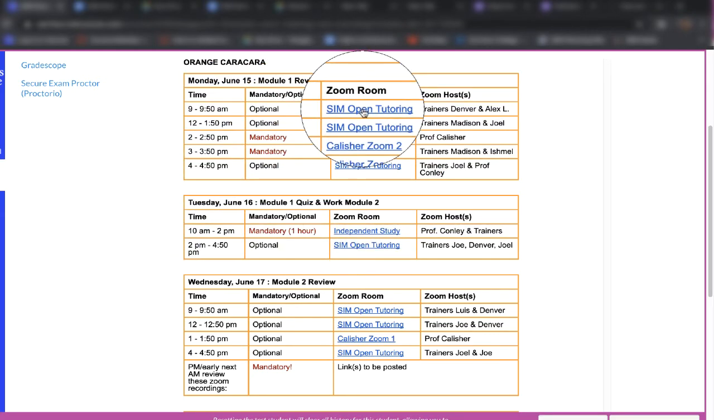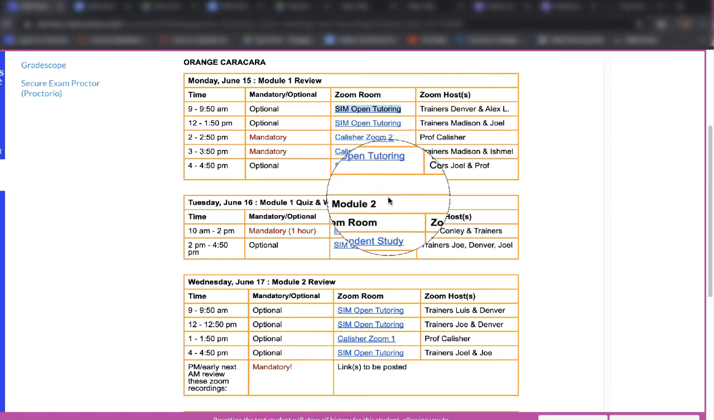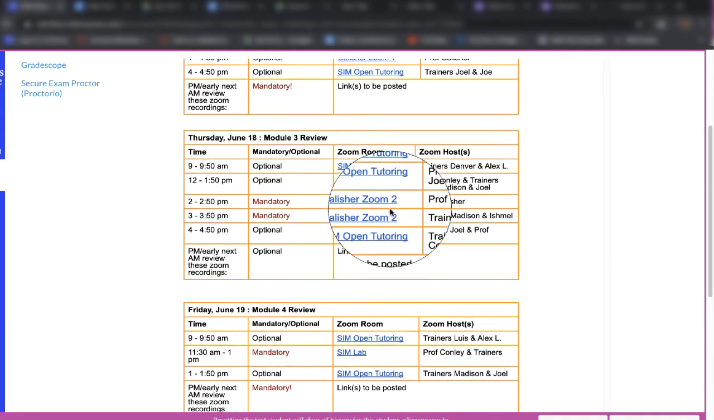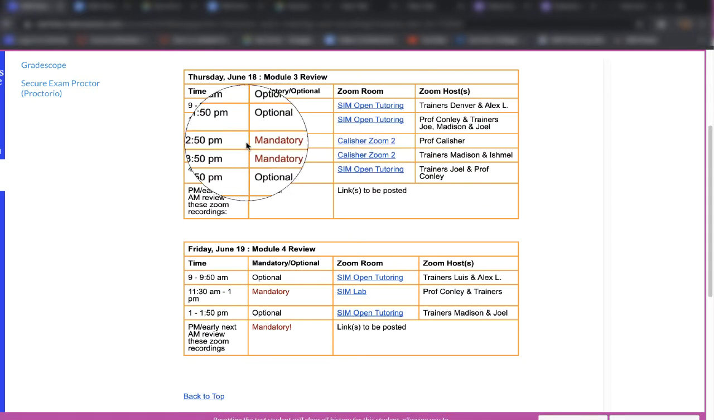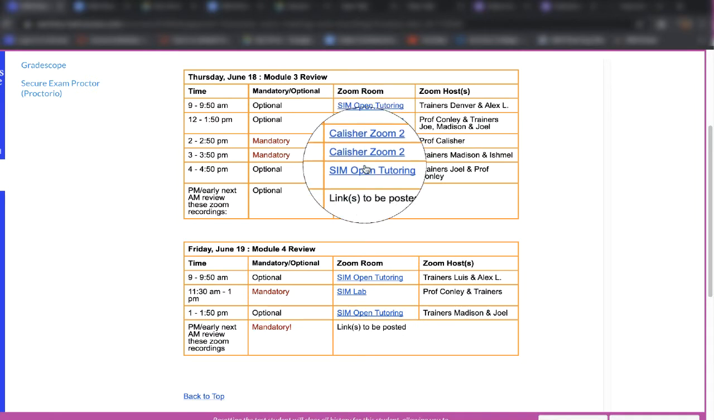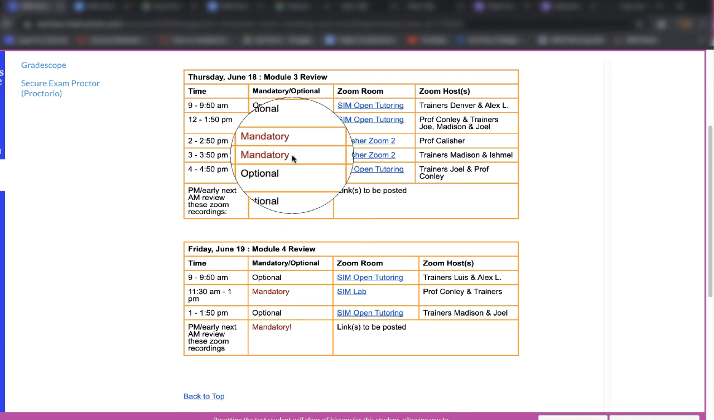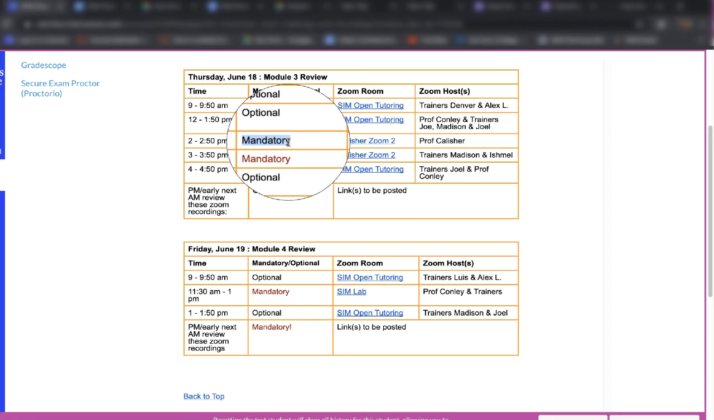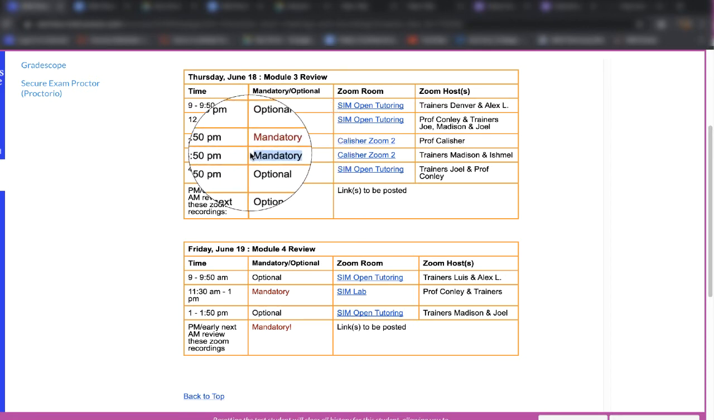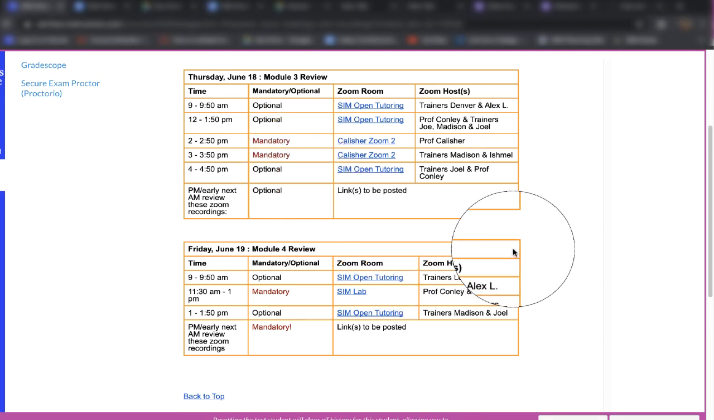And notice there's Monday, Tuesday, Wednesday, and you just scroll down to get to Thursday and Friday. Any of the Zoom room links you can click on to get to the room that you're supposed to be in. Also, please note the mandatories in red. You must be in attendance those days. If you miss too many of them, you might be dropped from the class. So be very careful about that.